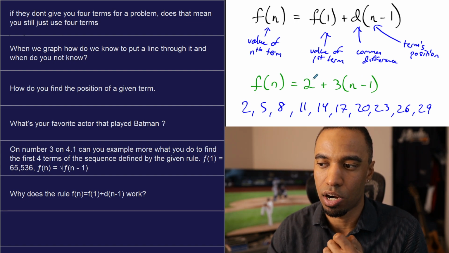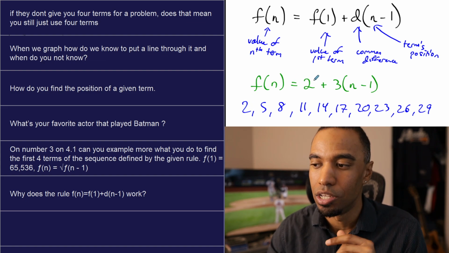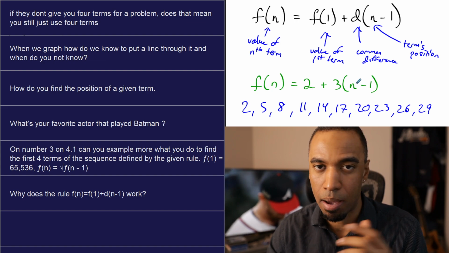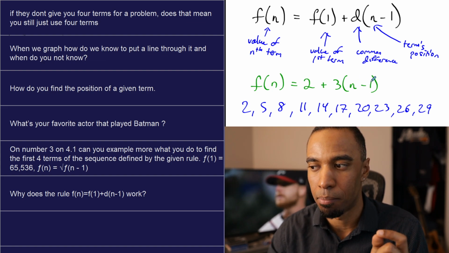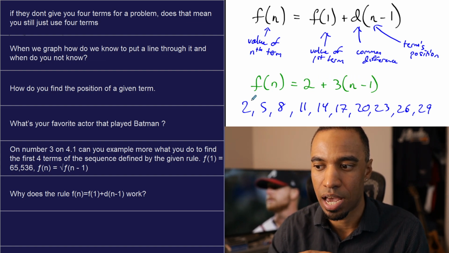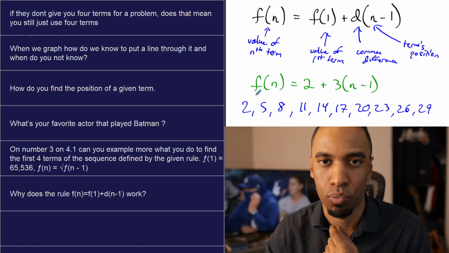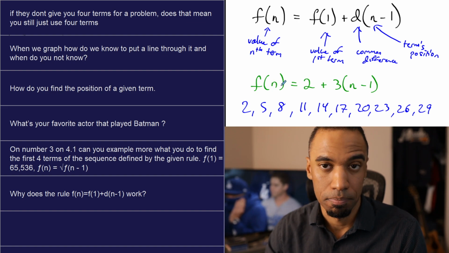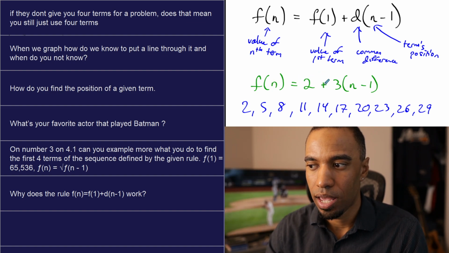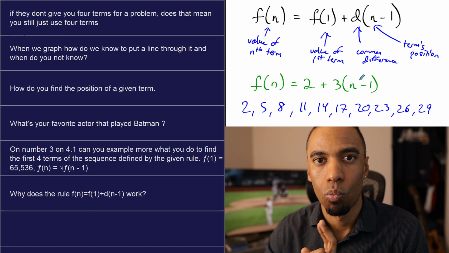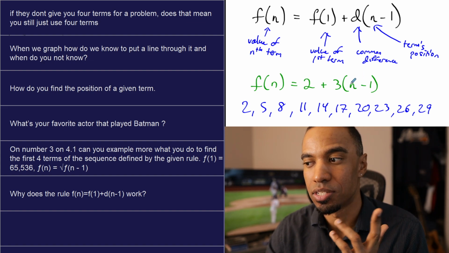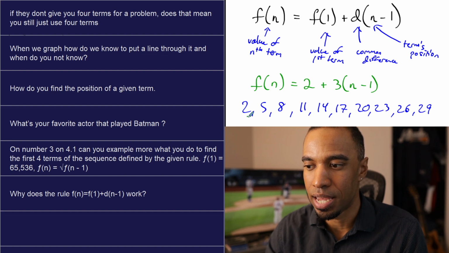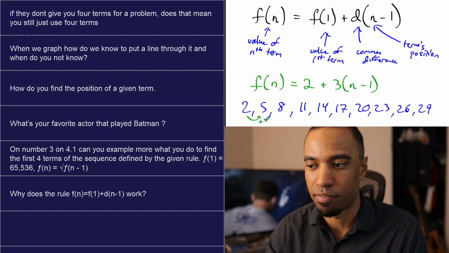What happens here is you start from 2, your first term, and you add 3 0 times. Remember, when I say 0, that's because this was 1 minus 1. Starting from 2, you do not add 3 at all. Second term. Start from 2, and you add 3 once. Why did I say once? Because n is 2. 2 minus 1 is 1. Starting from 2, you're going to add 3 just once to get the value of your second term.